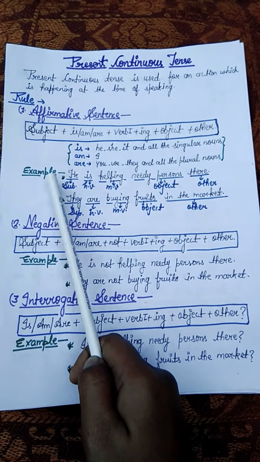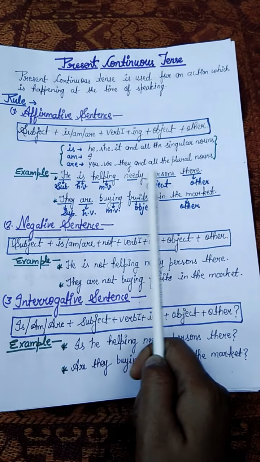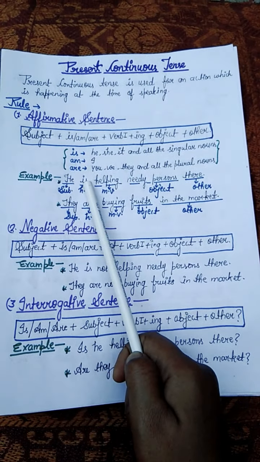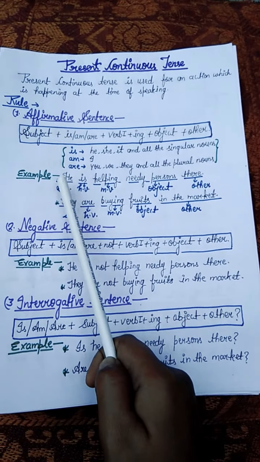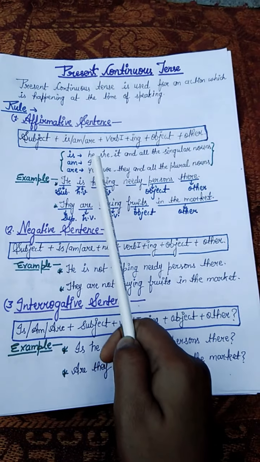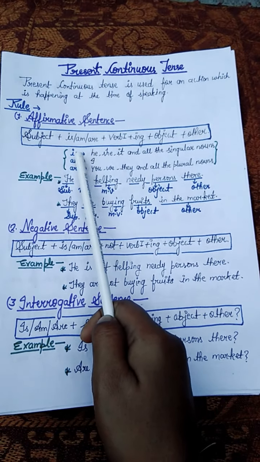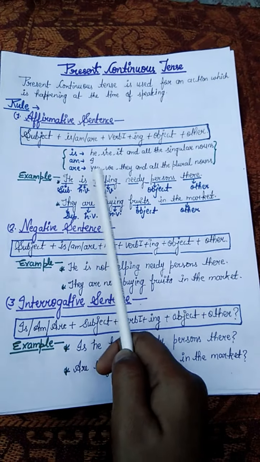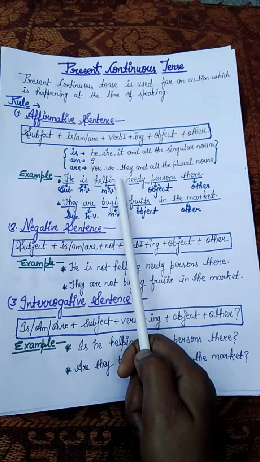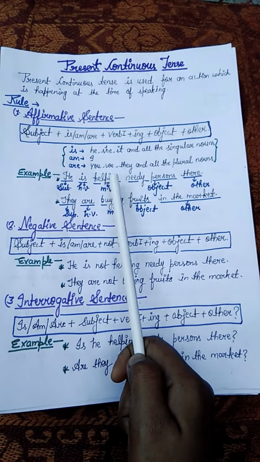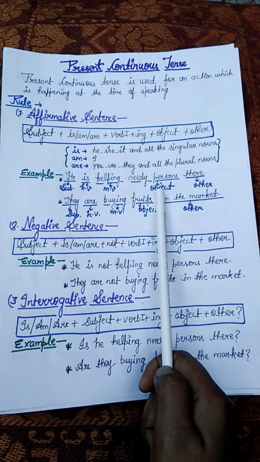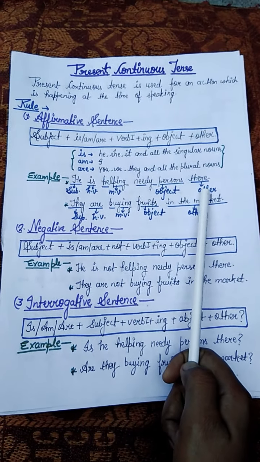Okay. Example: He is helping needy persons there. He is the subject, is is the helping verb. Here he is singular, that is why we will use is. As I said already, you will use is with he, she, it. Now, help is the first form of the verb and you will add ing. Then it will be helping. Needy persons is the object and there is other.